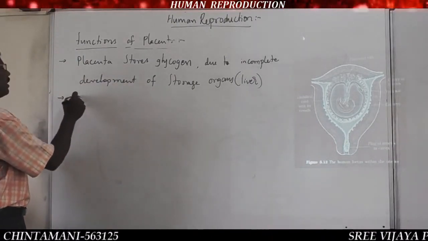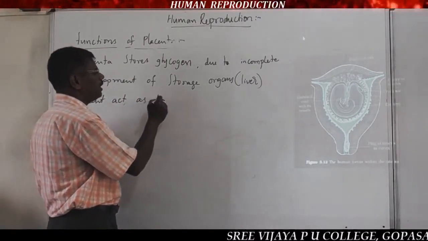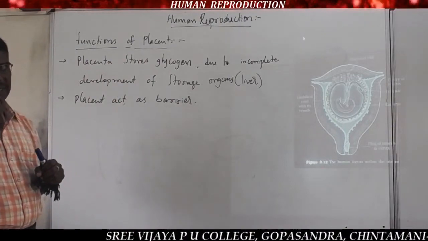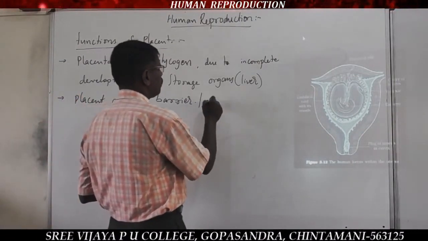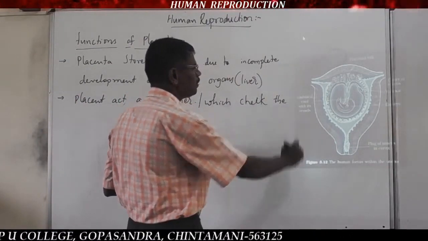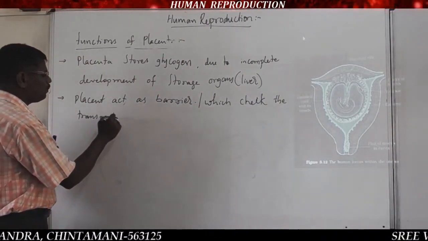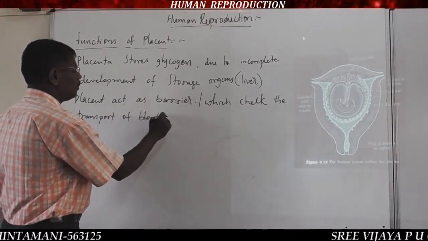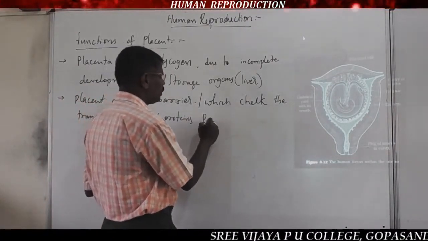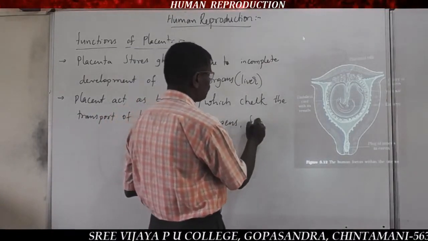So the placenta acts as a barrier, which checks the transport of blood proteins, pathogens, and sex hormones.